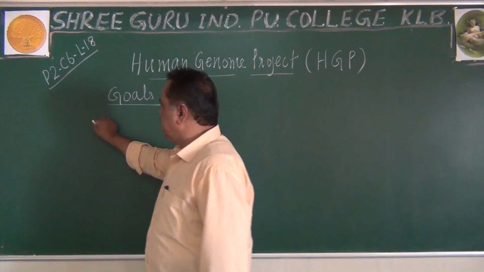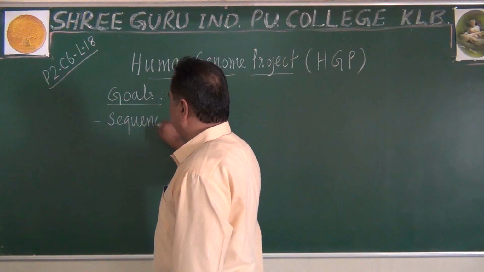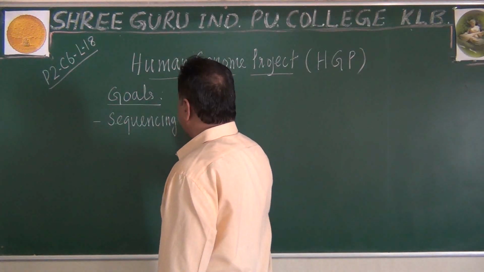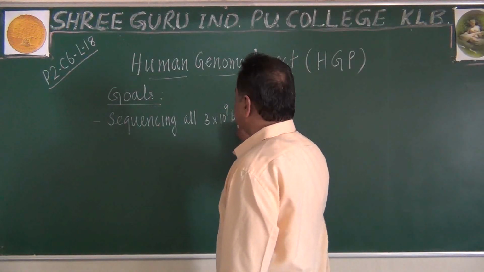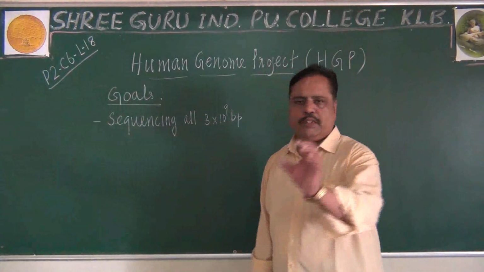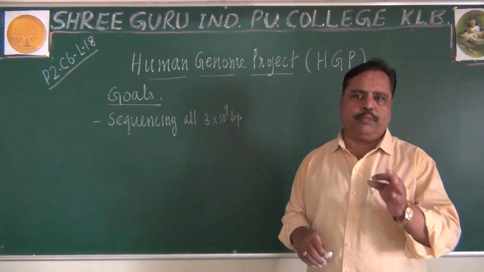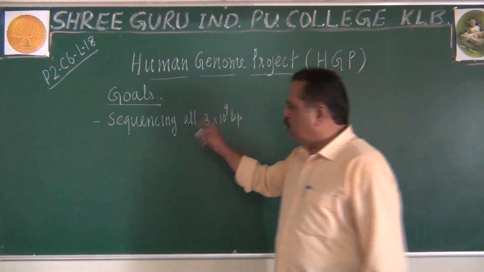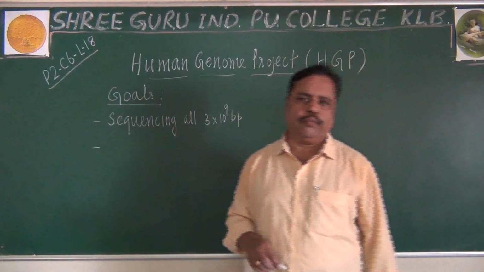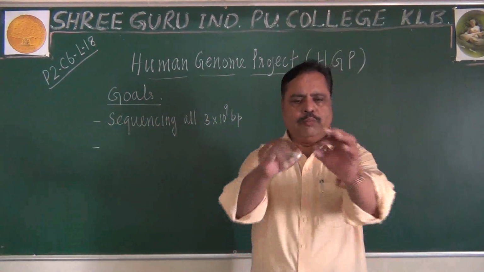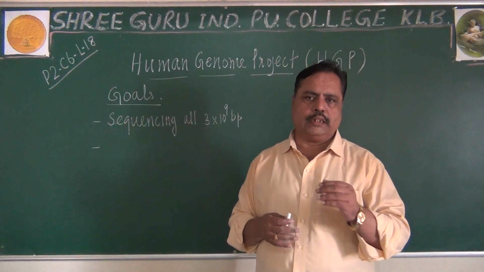The first and very important goal is sequencing all 3 into 10 to the power 9 base pairs. Why should we sequence? What is the benefit we get from that sequence? Why must we put so much effort into sequencing all of this? That is the second point.